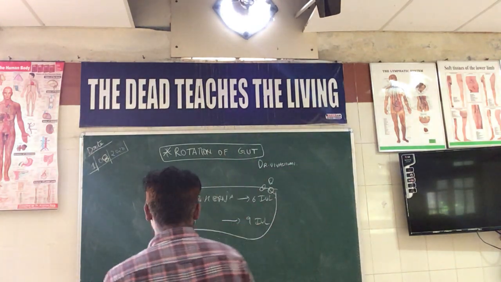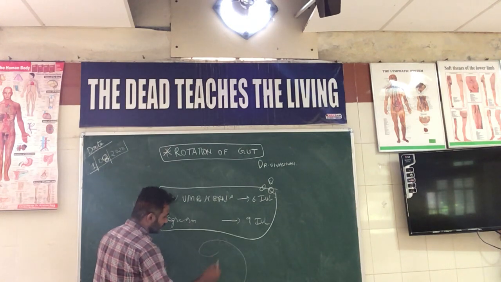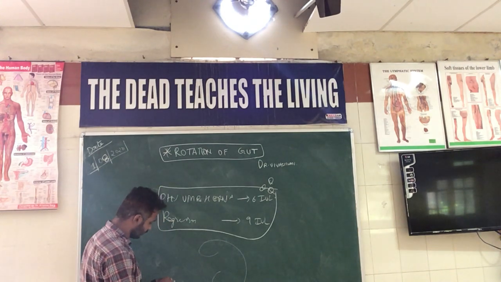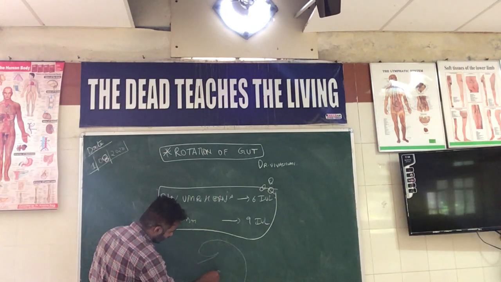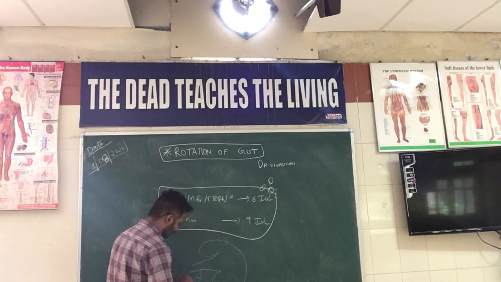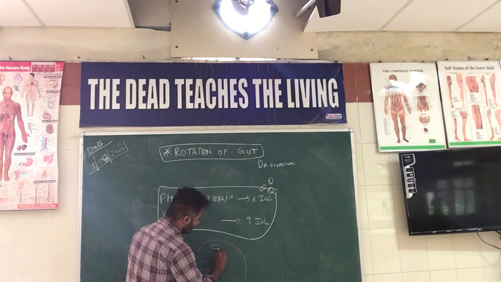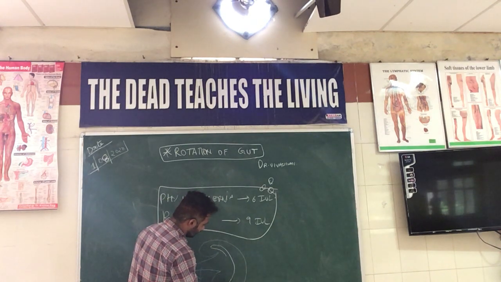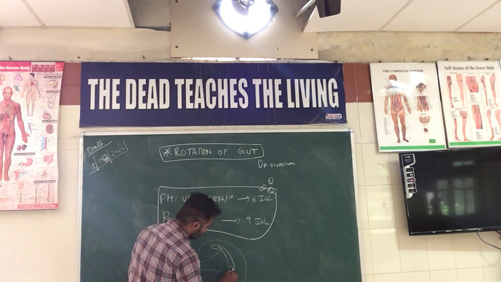If we see it in the form of a diagram, this will be the outermost layer, the embryo, and here you can see the vitello-intestinal channel, and here something developed from the endoderm, that is the gut: the foregut, the midgut, and the hindgut.